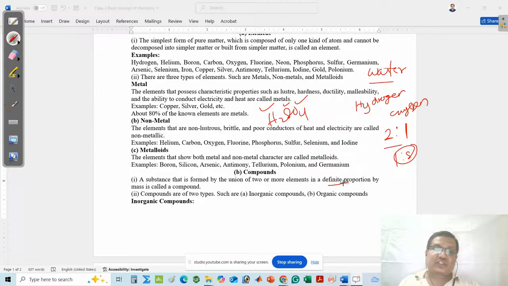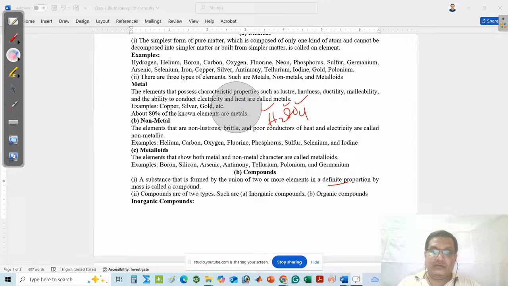The proportion must be by mass. You cannot say the proportion in number; the proportion means ratio by mass. Take different examples of compounds.